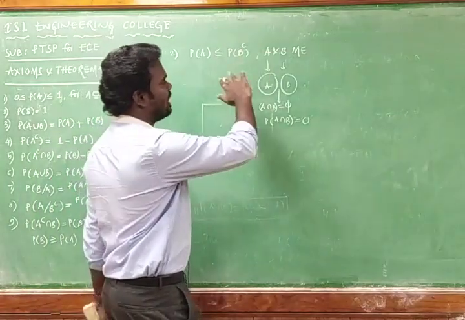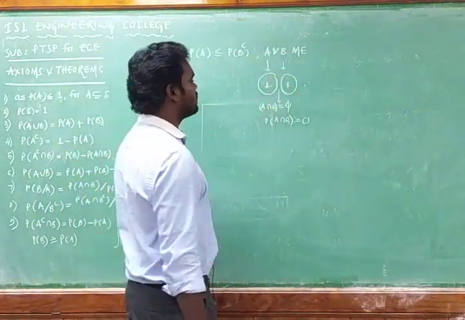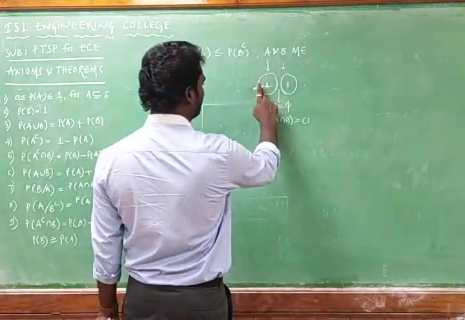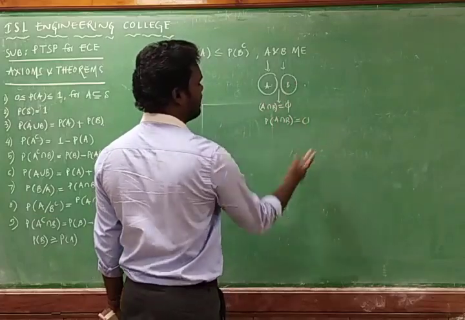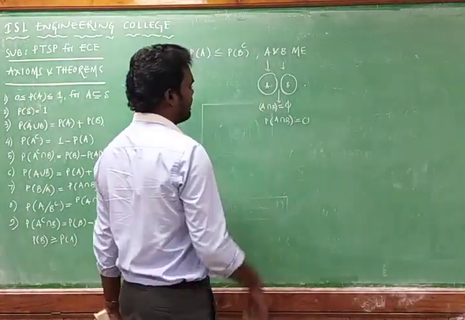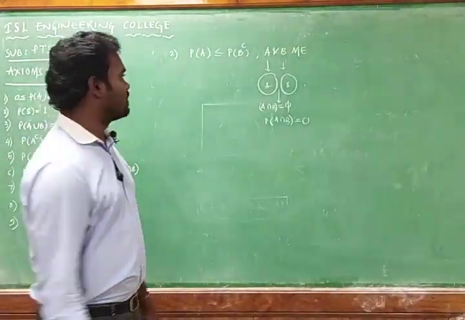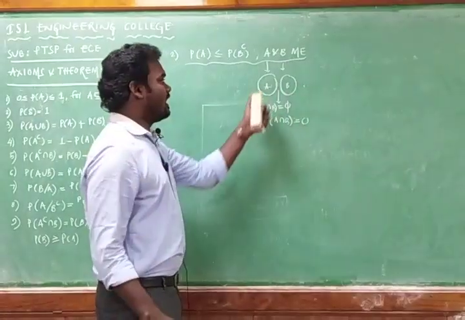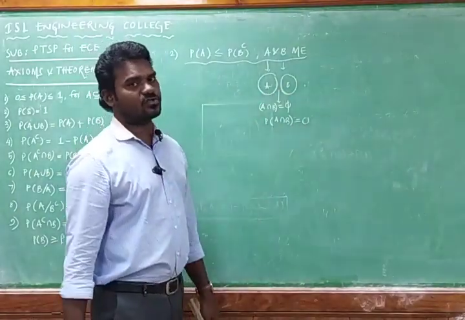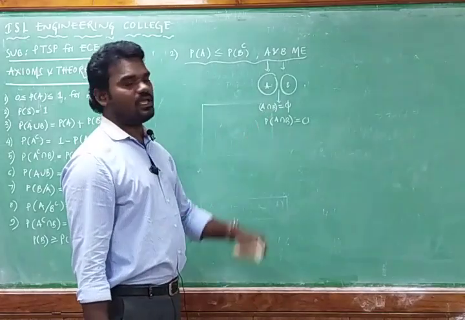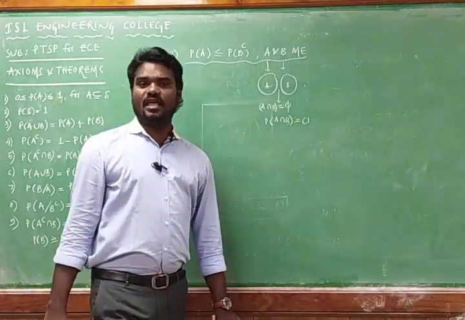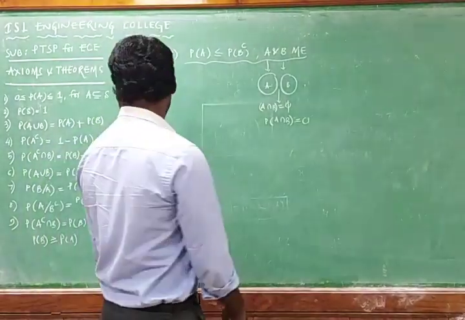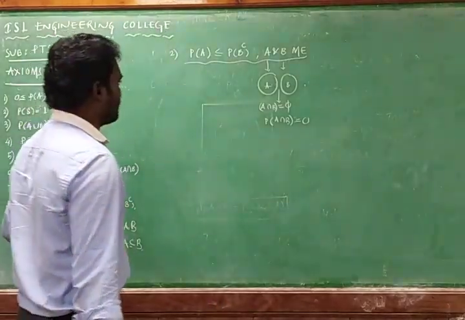There is no possibility of getting A intersection B. These are mutually exclusive events, so in terms of sets we can call them disjoint sets. A is one set, B is another set, A intersection B will be null, and the probability of A intersection B is equal to 0. This is the required data. From the given data, I have analyzed this question. A and B are mutually exclusive events, so A intersection B is null, so the probability of A intersection B is equal to 0. By using this formula, you can go with the probability of A union B. Sixth equation I can write.